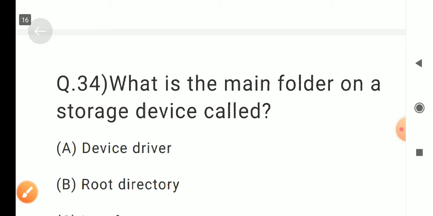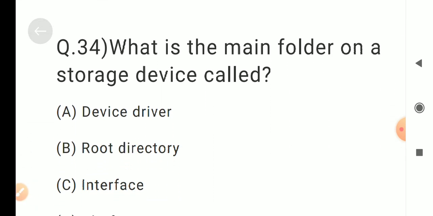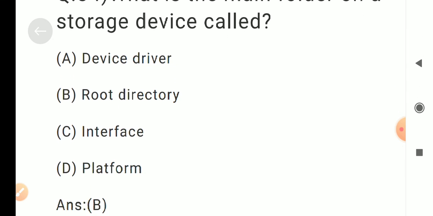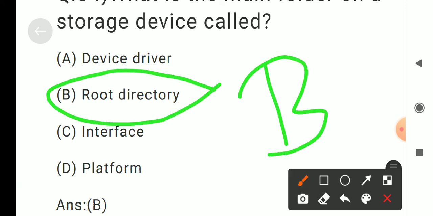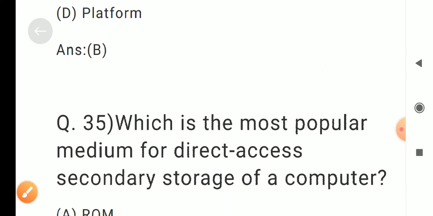Question number 34. What is the main folder on a storage device called? Options are A. Device driver, B. root directory, C. interface, D. platform. Correct answer is B. root directory.